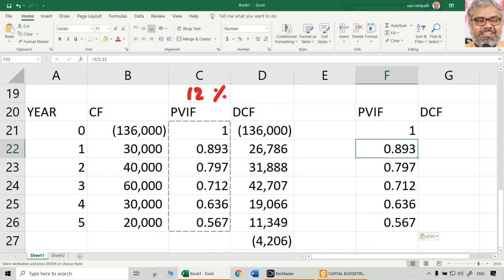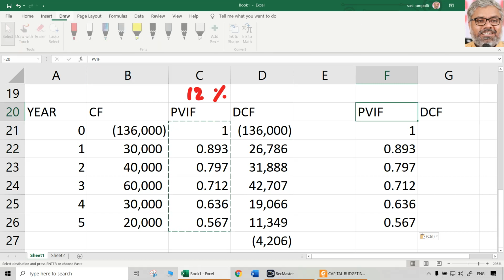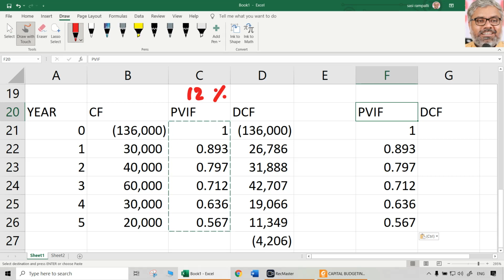So for the 0th year it is okay, no problem. Now we have to reduce the rate. So how much will we take? Anything you can take, but don't take 5% and all. That much difference we should not be taking. So let us take 10% and see. So if you take a 10% rate, what are going to be the PVIFs? We have to recalculate them since they are not given in the question.